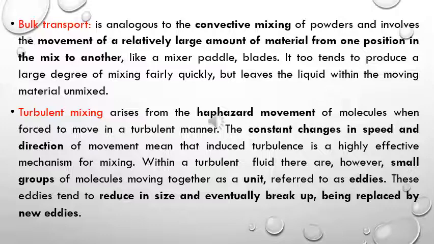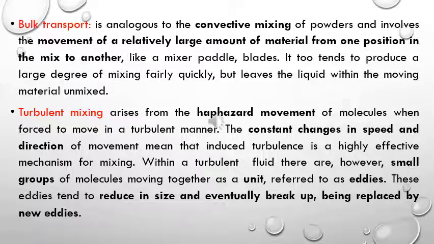Now, in case of turbulent mixing, as the name suggests, turbulence is haphazard movement. So there is constant movement of the liquid, which causes mixing of the liquid. This turbulence will cause constant change in the speed and the direction of the liquid, which is the principle of mixing of liquids.